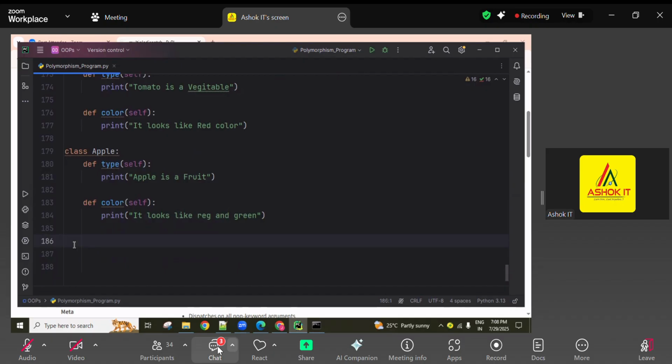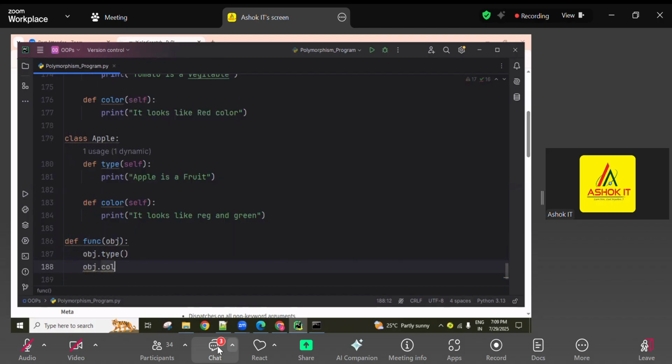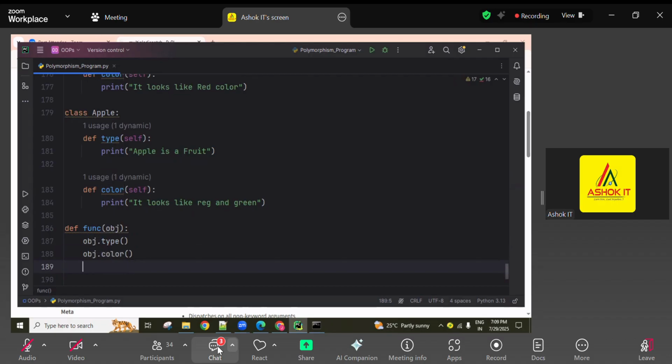So I want to create one function, def normal function, any name we can give. The function takes obj, an object, as input. Inside, obj dot type function we can call, and obj dot color function I'm calling.